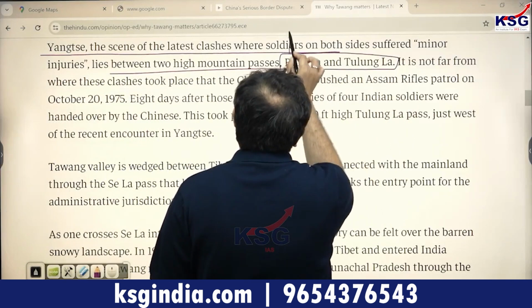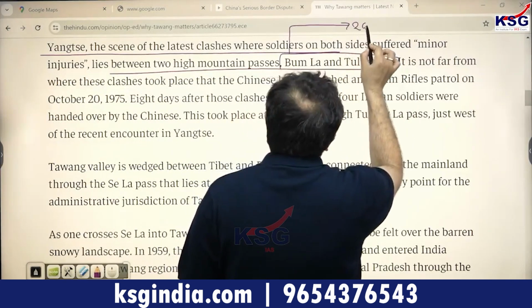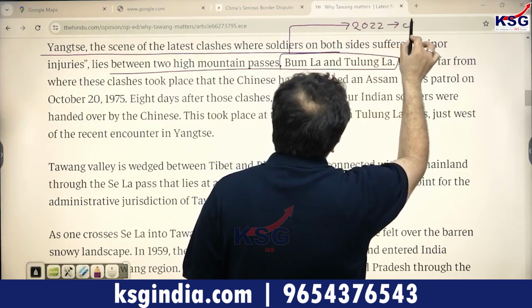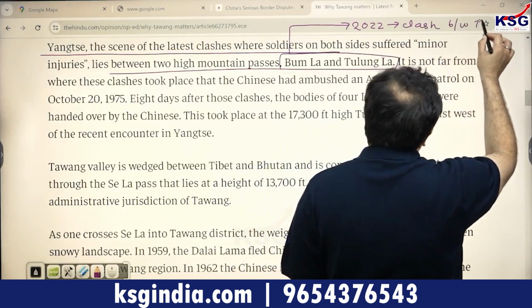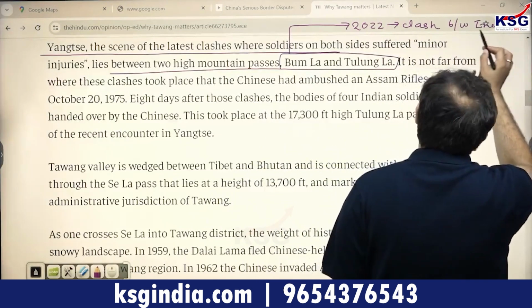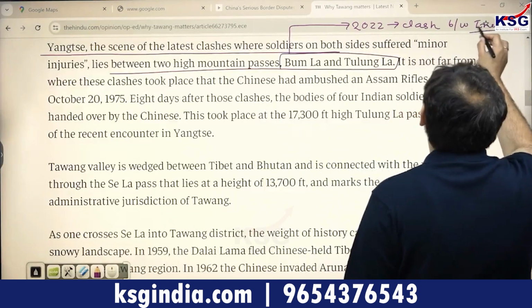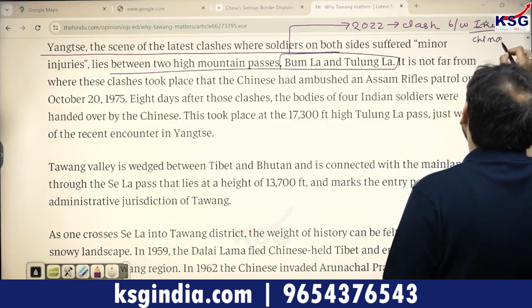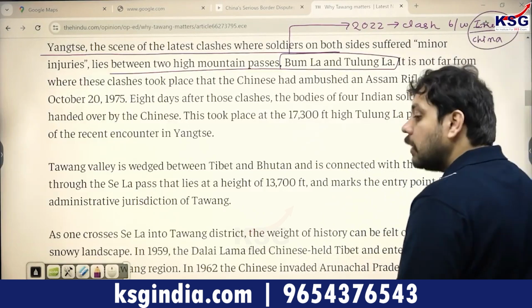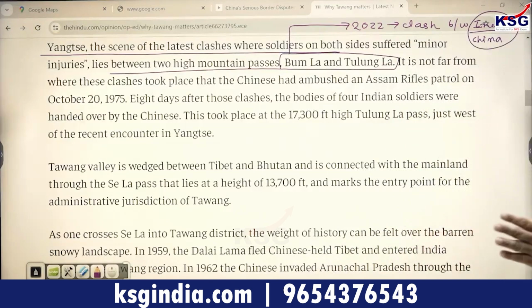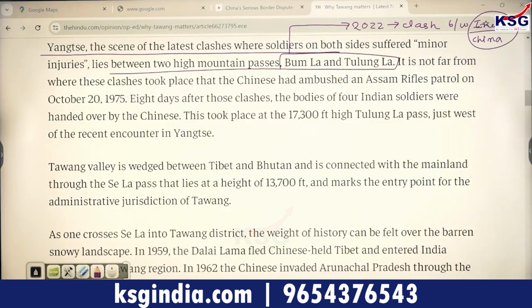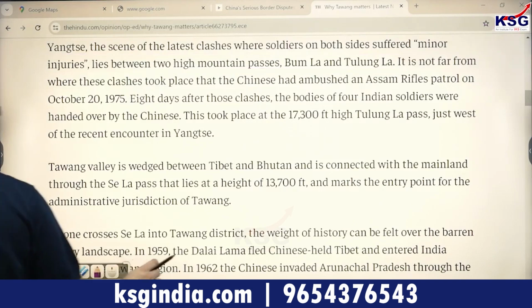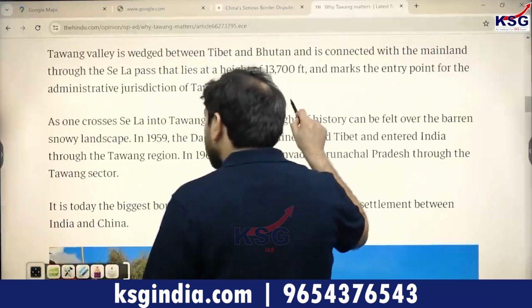Please note this. Why am I noting this? Because the last clash that happened between the Indian and the Chinese forces happened in this region in 2022, which is not very far from where today we stand. So the fact that these are the areas in which the most recent clash happened between the Indian and the Chinese forces is what becomes relevant in understanding this part. So I'm highlighting the portion of Tawang as slightly important for you from a geographical and international relations perspective.